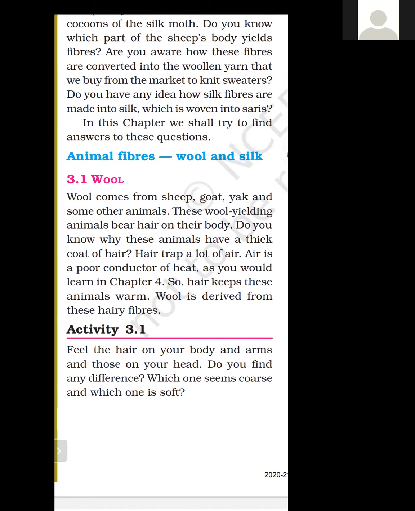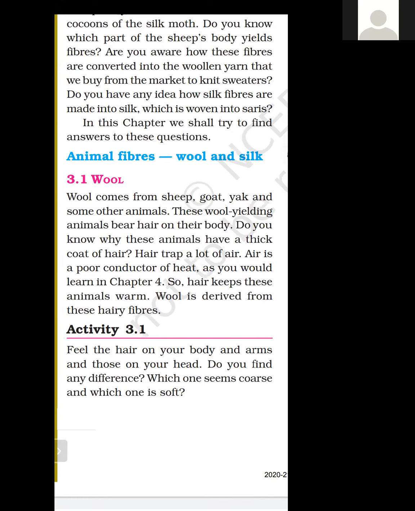If we take an example of a field, nowadays we are harvesting which crop? Wheat crop. The total output from a field is known as yield, meaning the total output of the grain. In the same way, the total output of the wool or any fiber which comes from an animal is known as yield, meaning the total output, the total product.